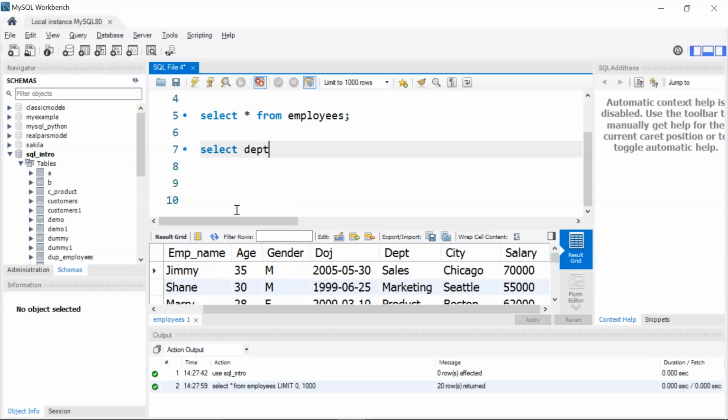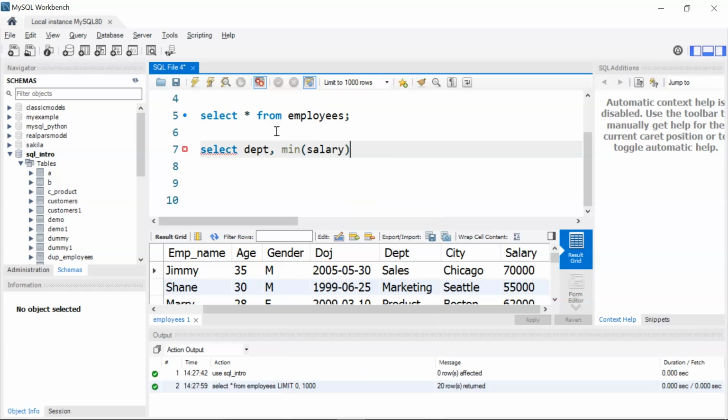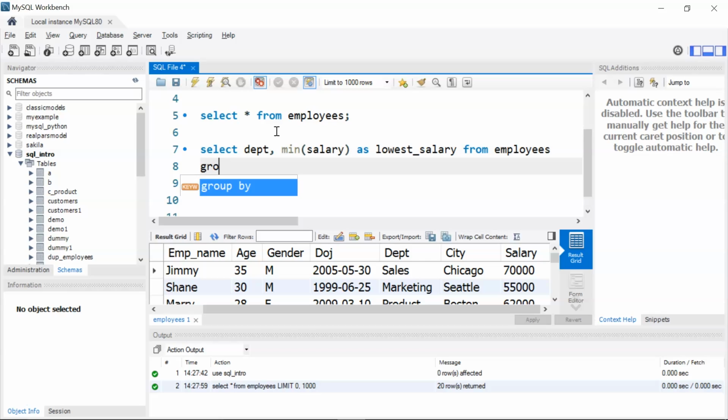I'll select my department column, which is DEPT, comma, and then to find the lowest salary, I'm going to use the min function. That will return the minimum salary present in the salary column. So I'll write min salary as, giving an alias name, let's say, lowest_salary, from my table name, that is employees. Then I'll write group by department. Now I'm grouping it by department because we want to find the lowest salary of the employees in each department.